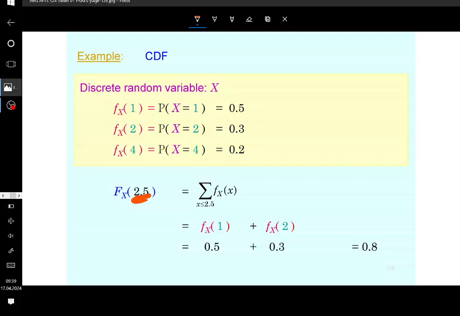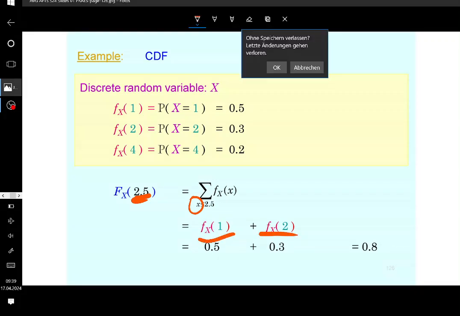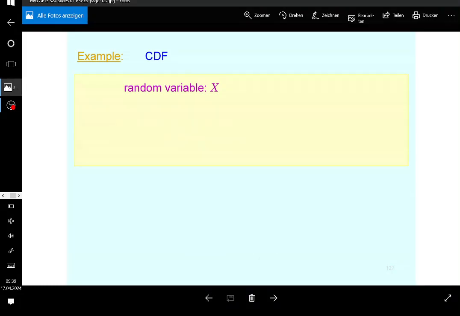All right, you need to take those realizations that are not greater than 2.5, and you need to take the probability mass functions of those, and then you cumulate them. This is how you do it. Is this understandable? All right, so that's what you're supposed to do.